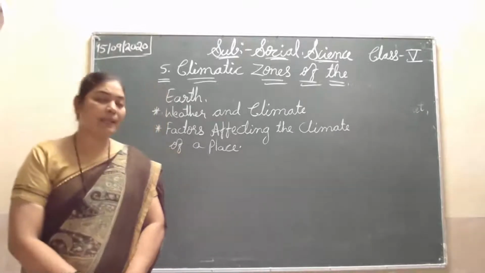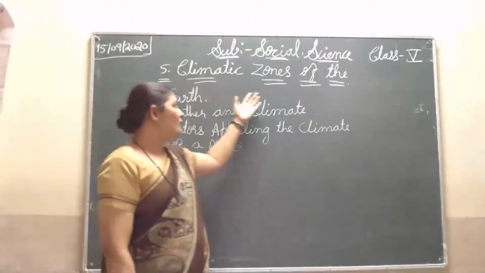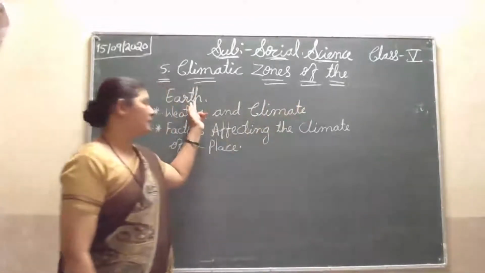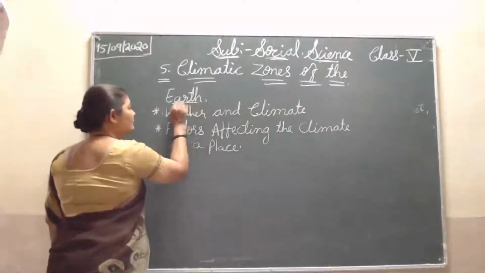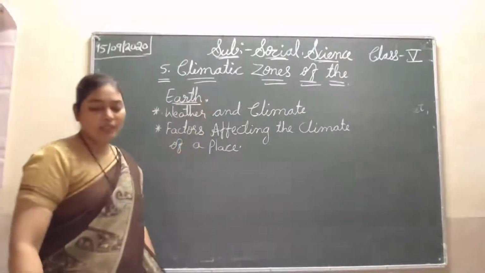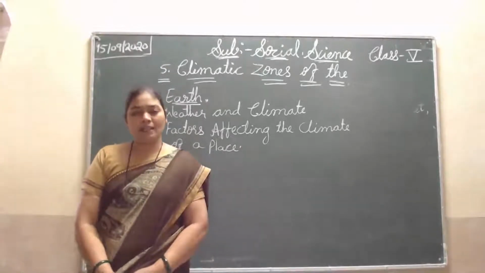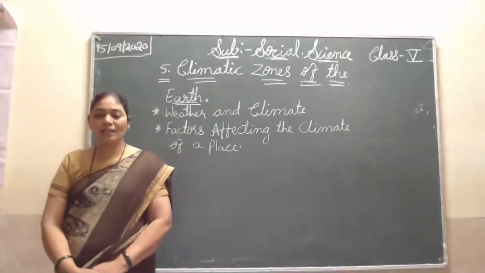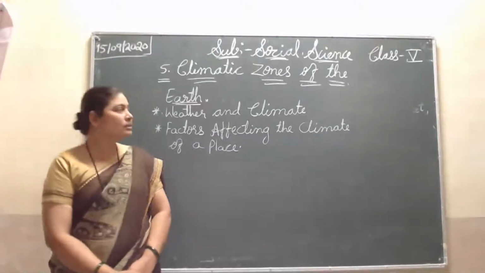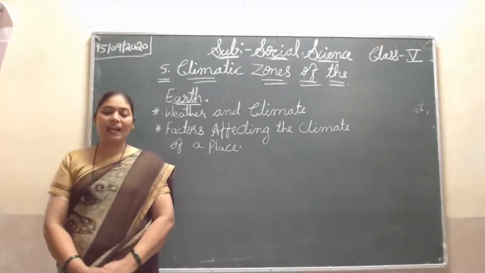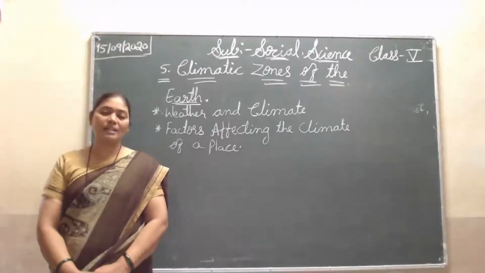Today I'm going to explain to you lesson number 5, climatic zones of the earth. Okay, climatic zones of the earth. So here we are going to study the climatic zones of the earth. In the previous class I told about the continents. So now about the climate. How is the climate on earth? That is what we are studying.